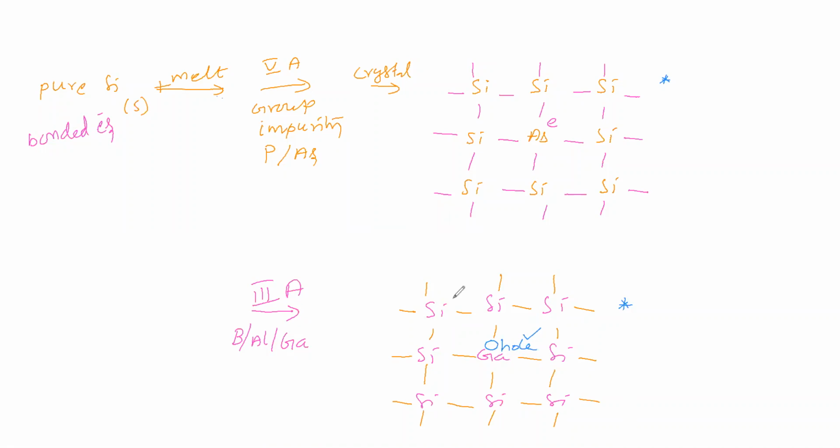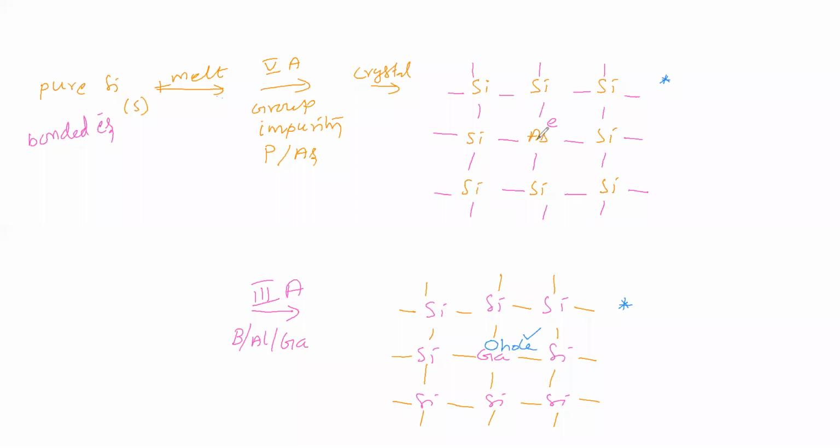Now you ask why we converted this into an extrinsic semiconductor. In order to increase the conductivity. So conductivity is increased, that's why we prepared it. Now it has a conductivity more than this, which means something is responsible for carrying additional current.